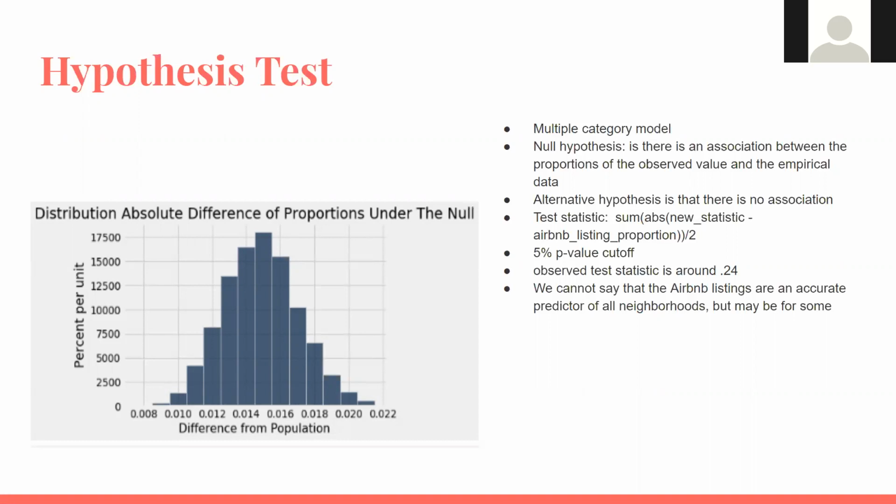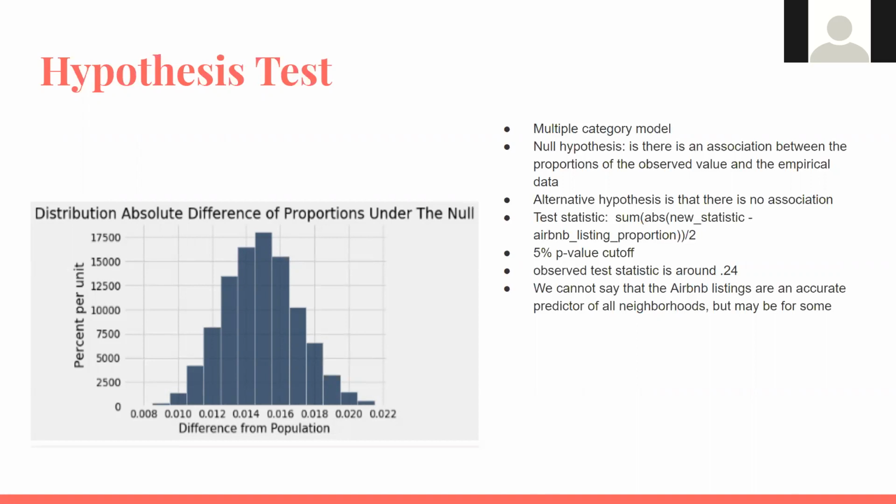For our hypothesis test, we use a multiple category model where our null hypothesis was that there is an association between the proportions of the observed value and the empirical data. Our alternative hypothesis is that there is no association. Our test statistic was the sum of the absolute value of the new statistics we generated minus the Airbnb listing proportions, the original proportions, divided by 2. We divide by 2 to get rid of the double dipping effect.